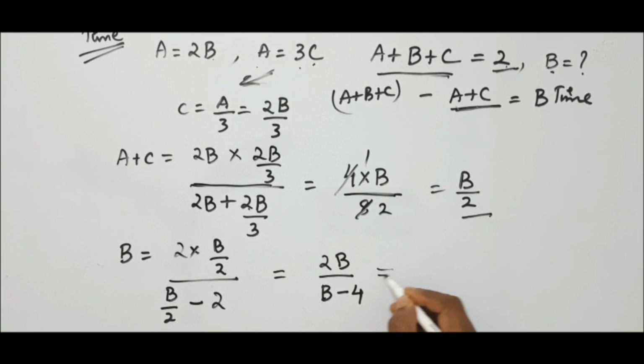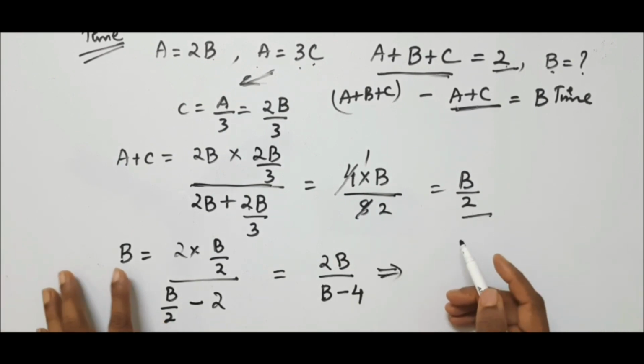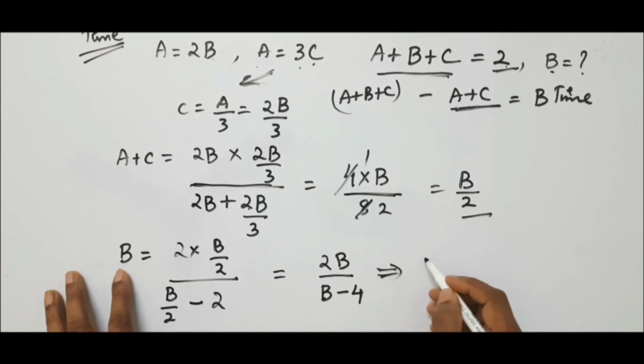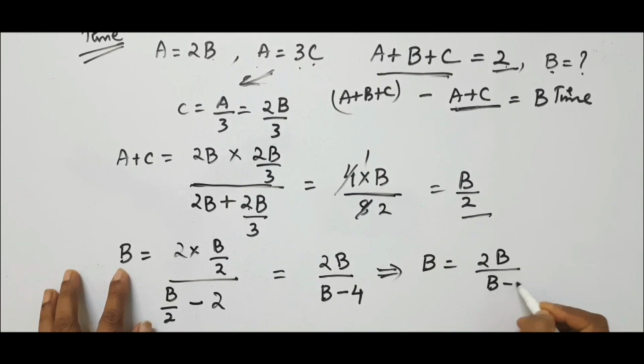Now let the time taken by b itself. So now we got b is equal to 2b by b minus 4. So this cancels. So you will be left with b minus 4 is equal to 2.